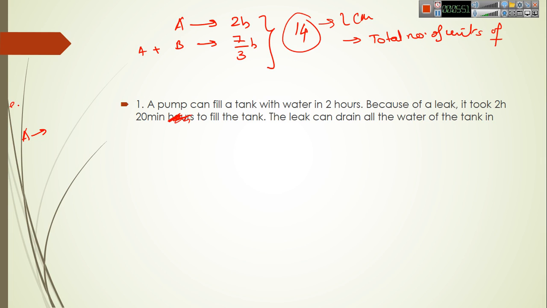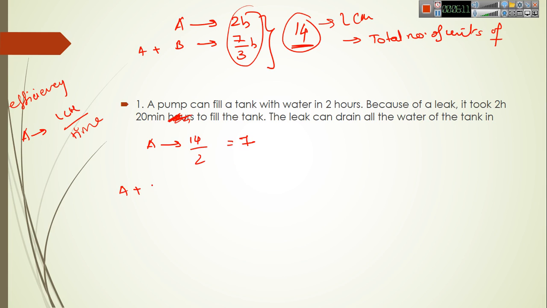So how can we calculate the efficiency? Efficiency will be the LCM divided by the time which we have. This time the LCM is 14, so LCM by time will be the efficiency. So the efficiency of A will be 14 by 2, which is 7, and we have been given the combined time of A and B, so we will find the combined efficiency of A and B.